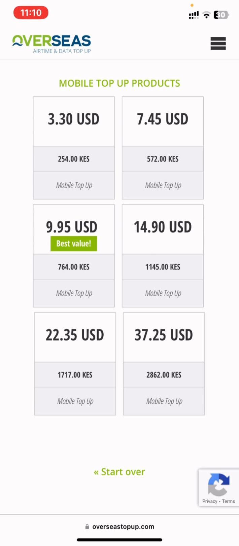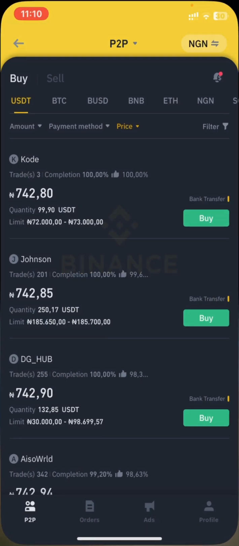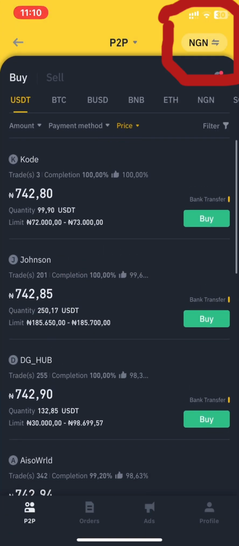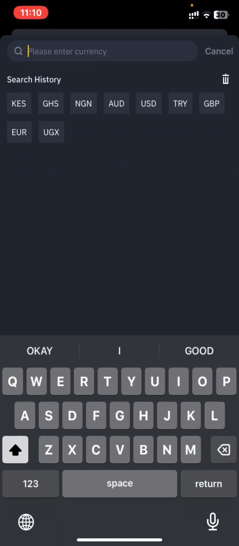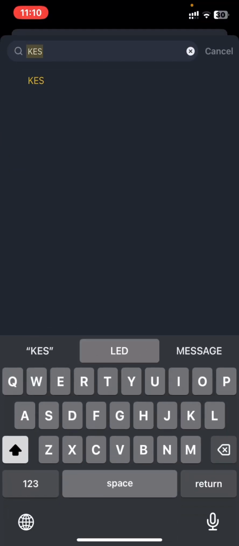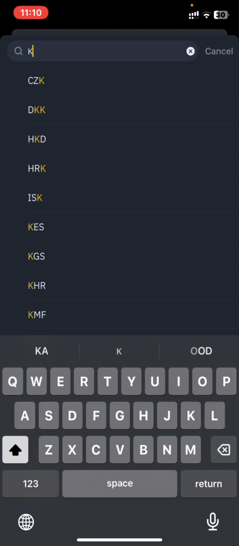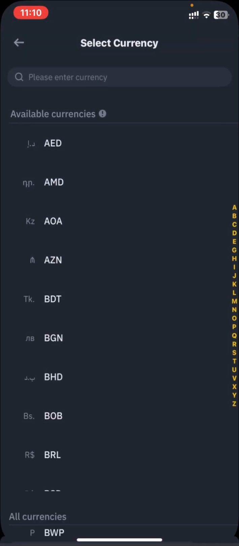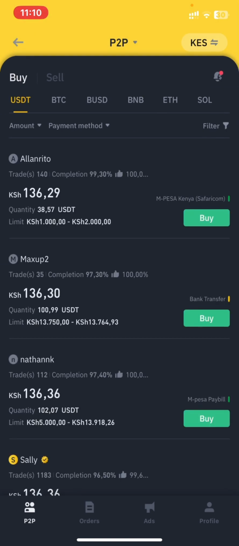So right now, you need to go to your Binance, and after getting to your Binance, you have to change this and press KES. Now we are on track.